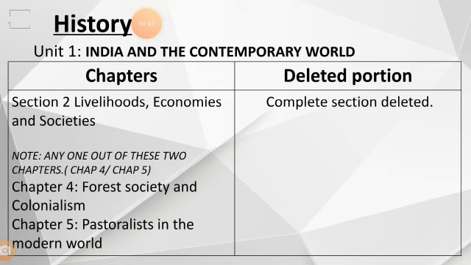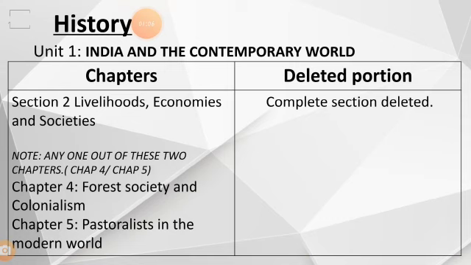The section deleted here is Section 2, Livelihoods, Economies and Societies. This section contains 3 chapters: Forest Society and Colonialism, Pastoralists in the Modern World, and Peasants and Farmers.